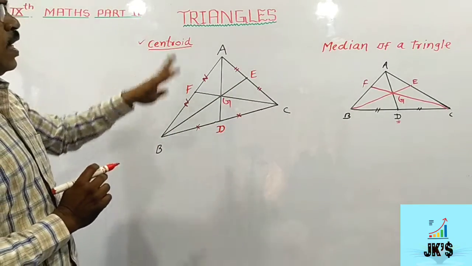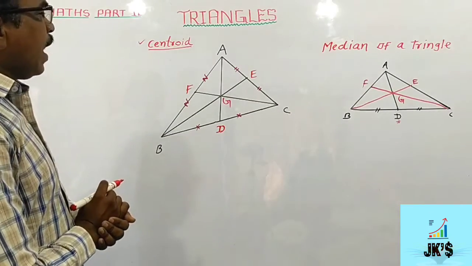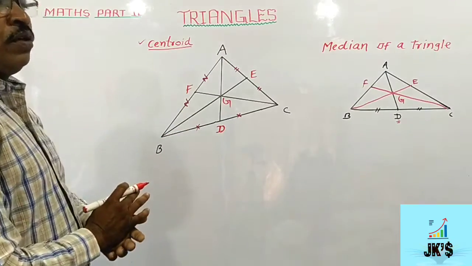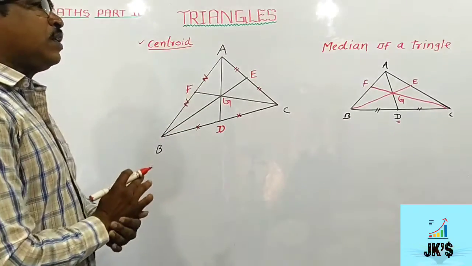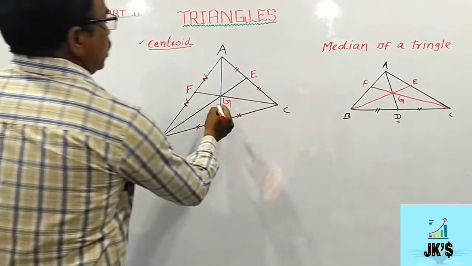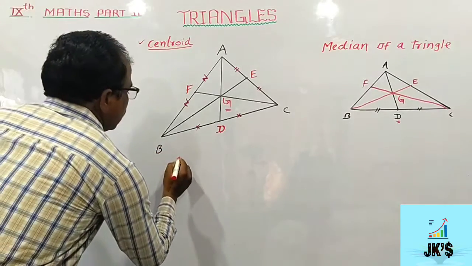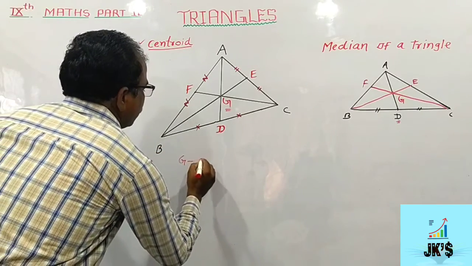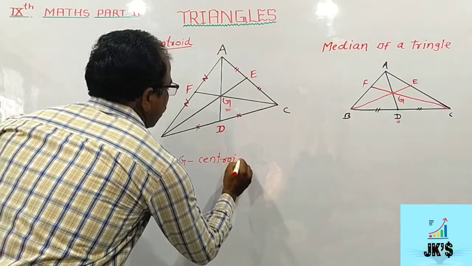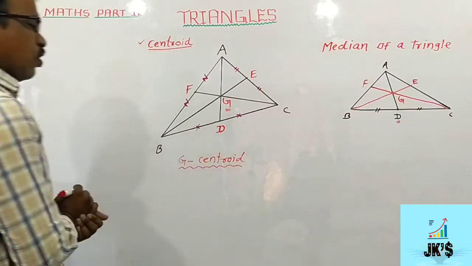In this way, there are three medians, and the point at which all these three medians intersect to each other, means concurrent at a point, that point of concurrence is known as centroid, which is denoted by G. Here, point G is a centroid.